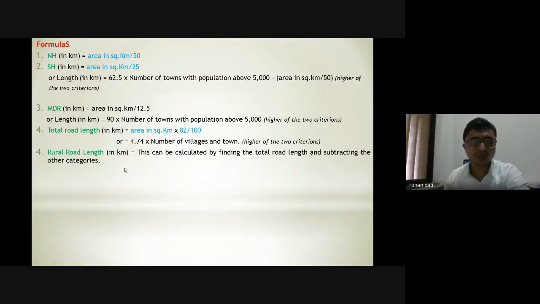Rural road length can be calculated by finding the total road length and subtracting the other categories. Whenever I go for the fourth formula, I subtract the length of national highway obtained from its formula, the length of state highway obtained from its formula, and the MDR obtained from its formula. If I subtract these three from the total road length, I get my village rural roads. So my village rural roads are nothing but my village roads and